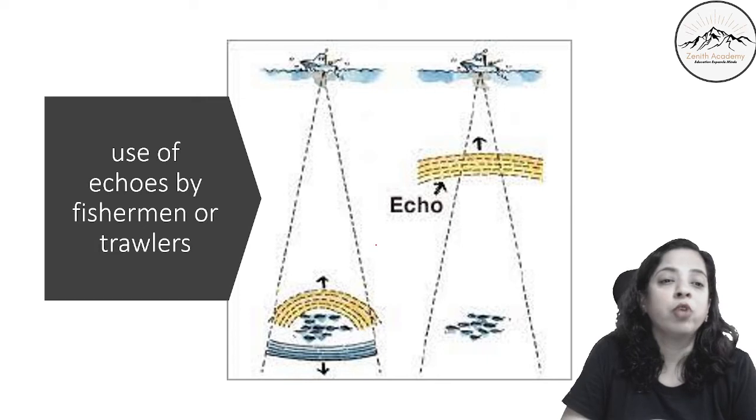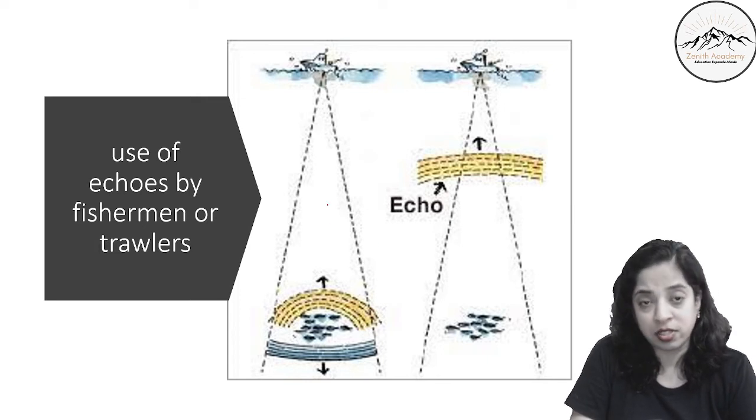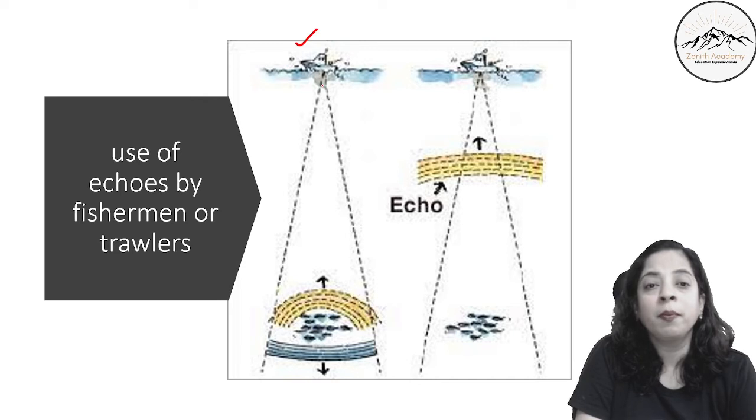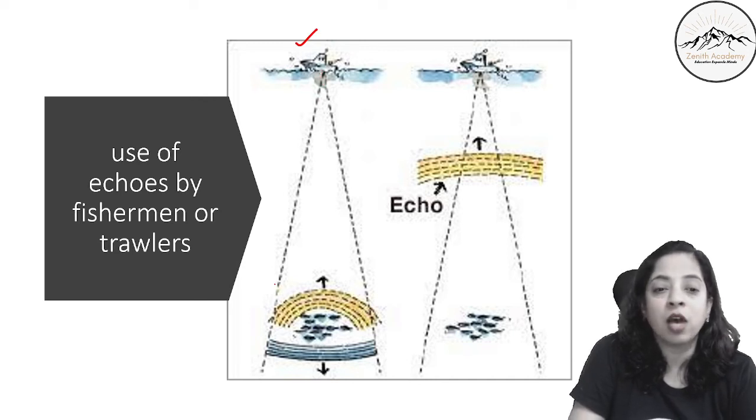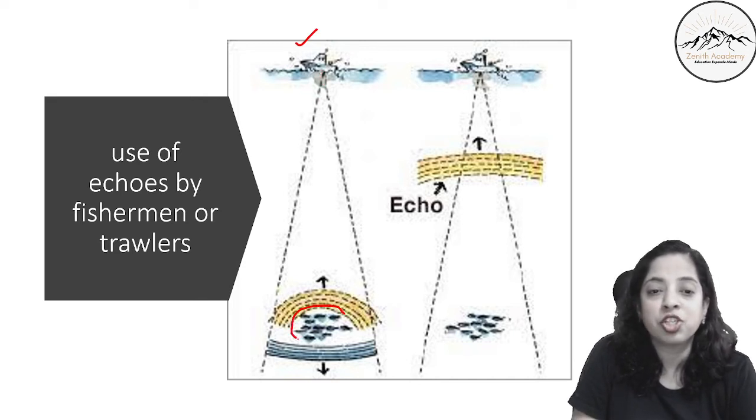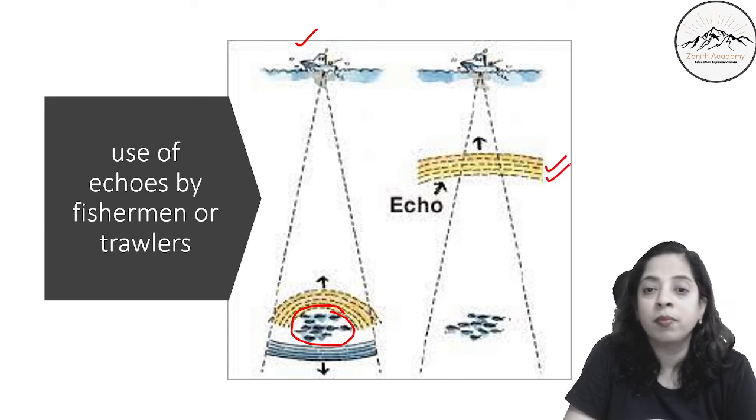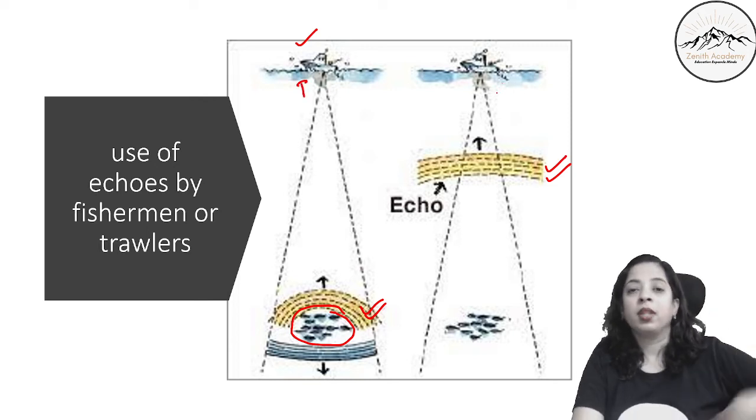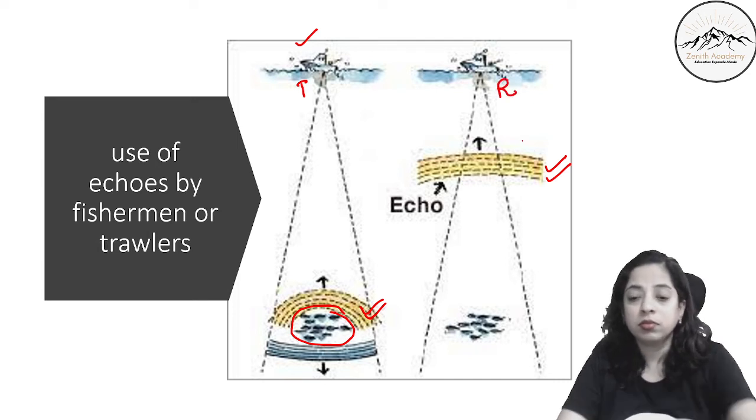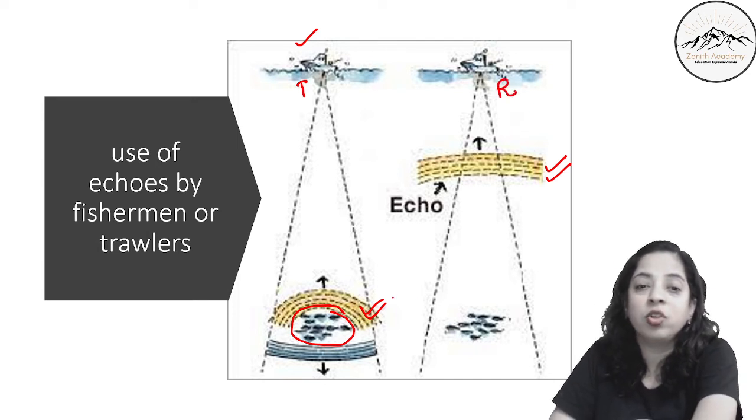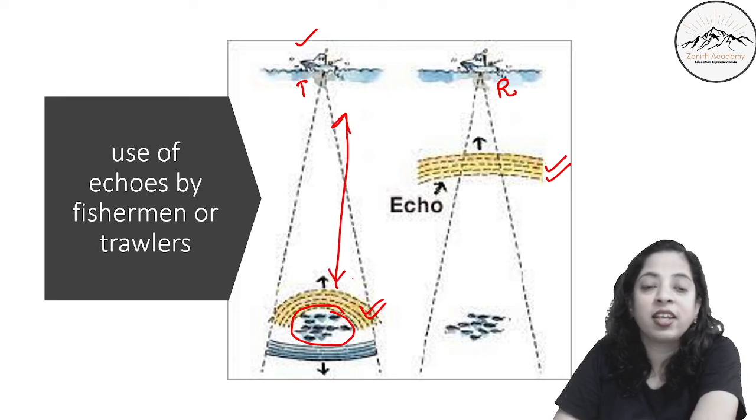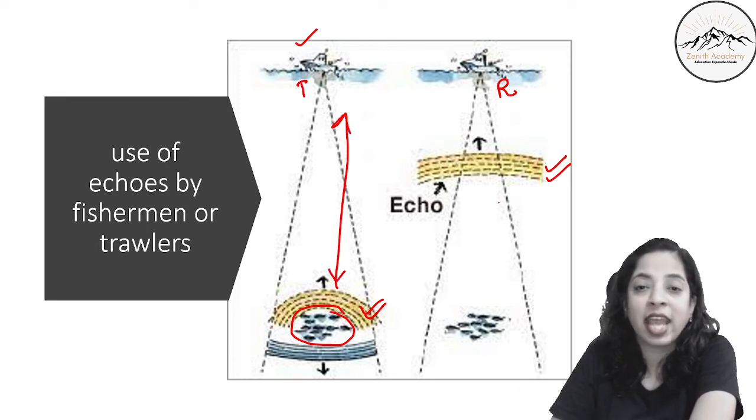Now next is use of echoes by fishermen or trawlers. So you can see there is this trawler. It is sending some sound waves down. And this is the shoal of fish, a full group of fishes. Then the sound will hit their body and will get reflected. This is the echo waveform. This is the waveform of the sound waves which is sent through the transmitter. Again it is accepted and recorded by the transducer, and we know the distance between this. Accordingly we can use our instruments to catch these fishes.